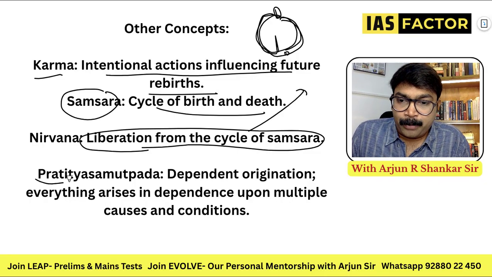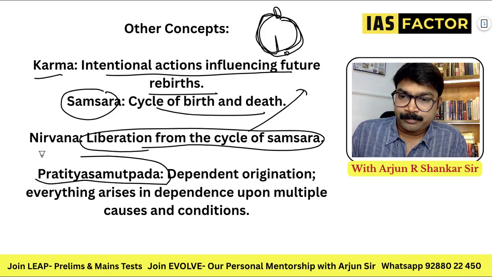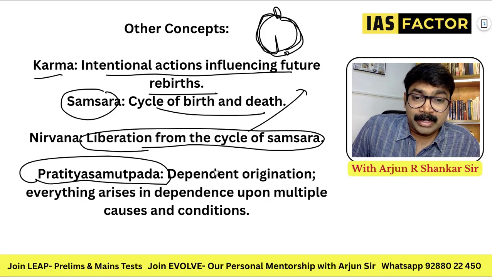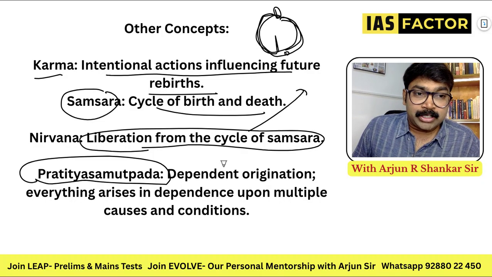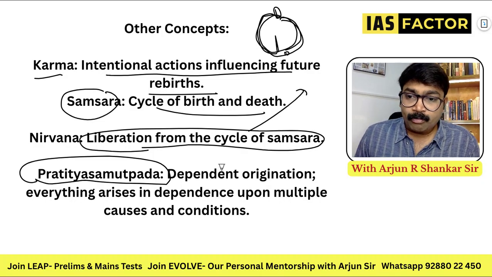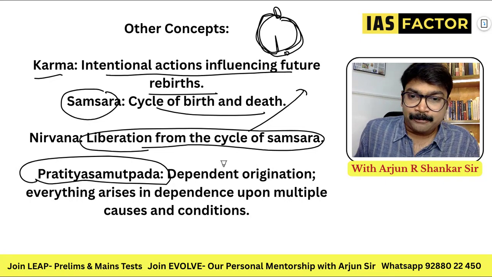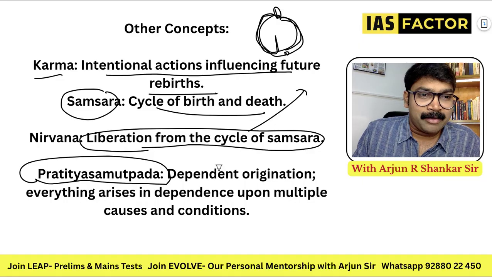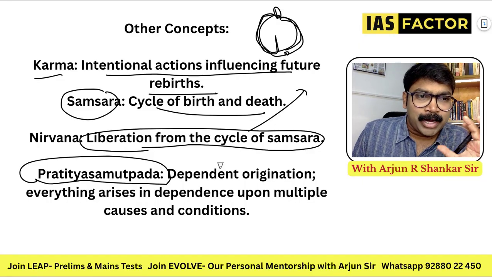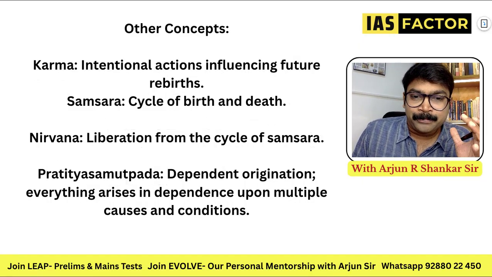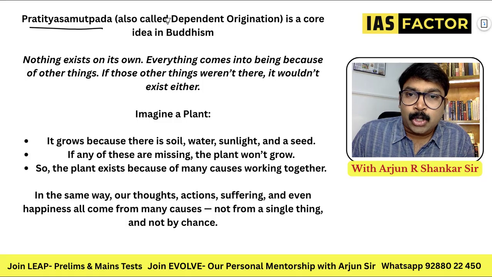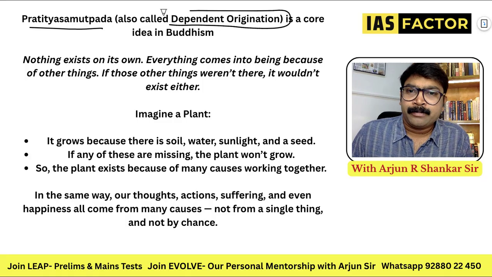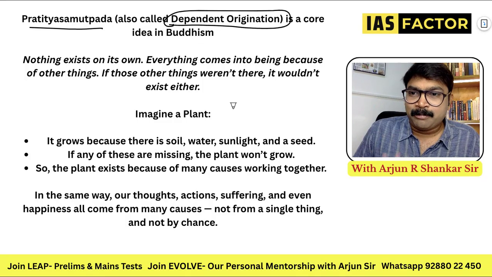And pratitya samutpada. They can ask you this. What do you mean by pratitya? I told you there are some concepts in Buddhism that you need to learn. These are all very difficult terms to remember, but whenever you see these terms, you can make something. So I'll make it simple. Pratitya samutpada is called dependent origination. Forget about all those things, I'll make it very simple.